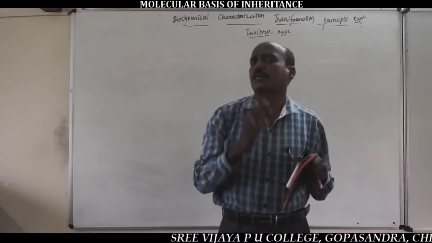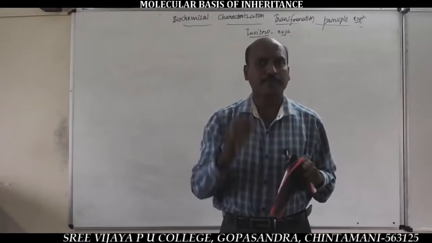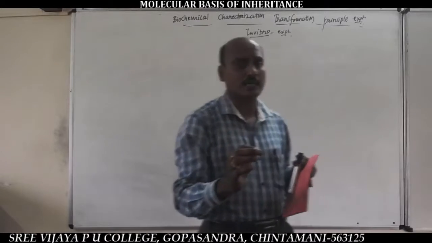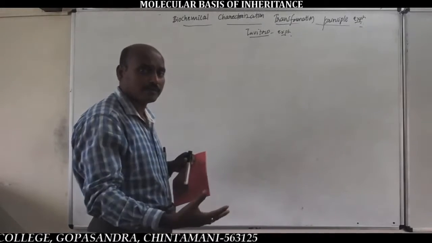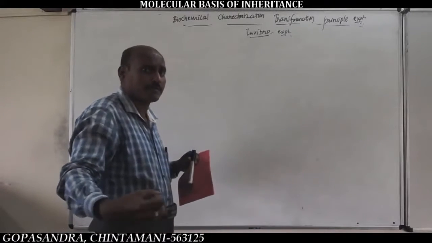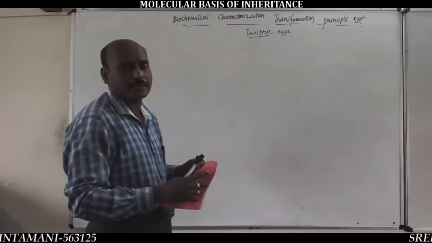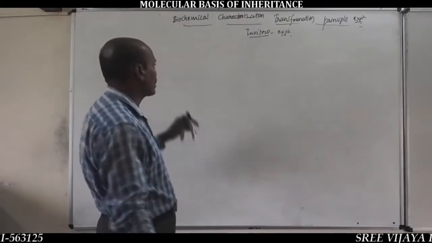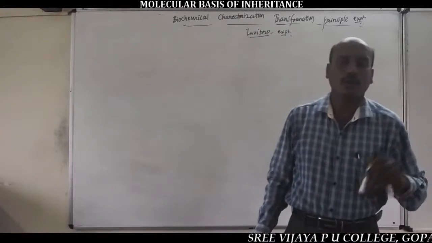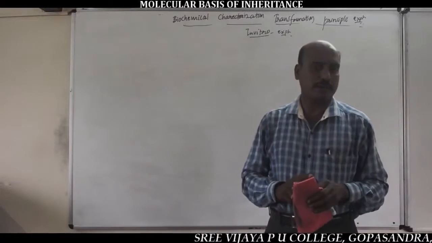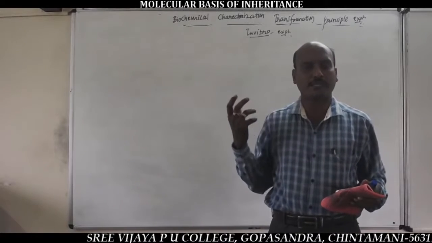However, in the Griffith transformation principle experiment, they were unable to describe the biochemical characterization of the genetic material, the transforming substance. For this reason, this experiment was further continued by some group of scientists in the biochemical characterization transformation principle experiment, also called the in vitro experiment. In the last class I gave the introduction of this experiment.